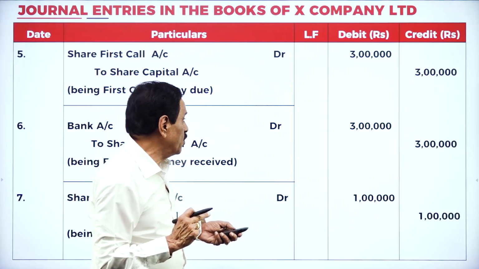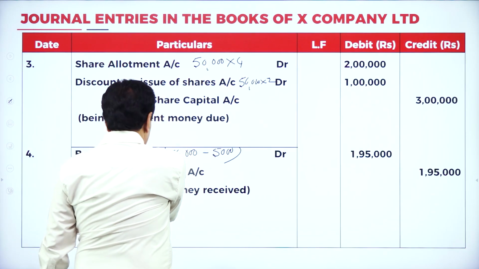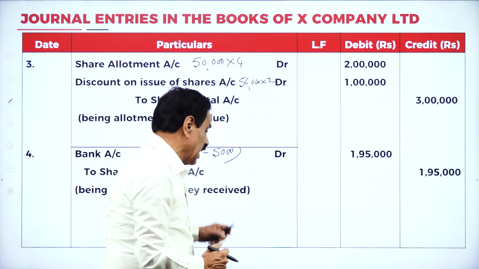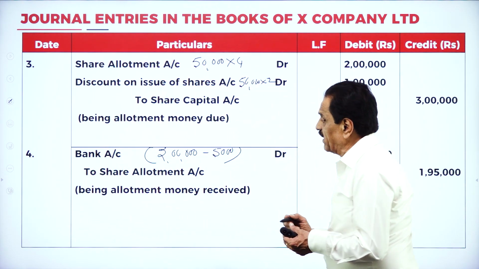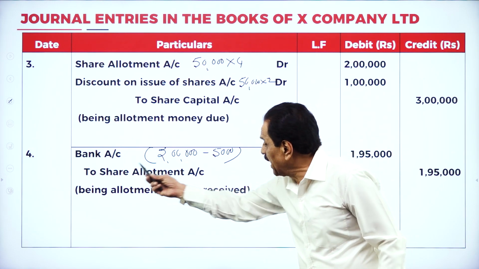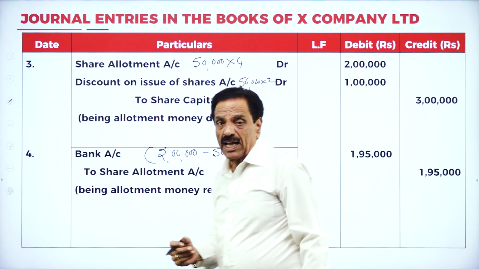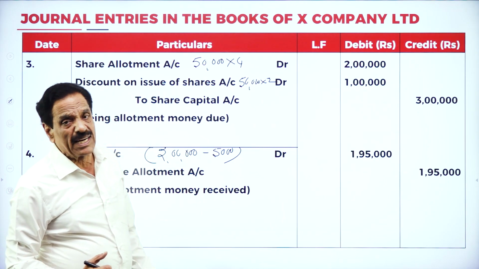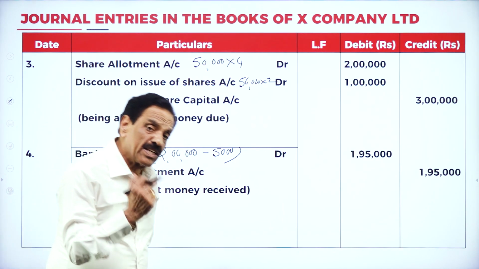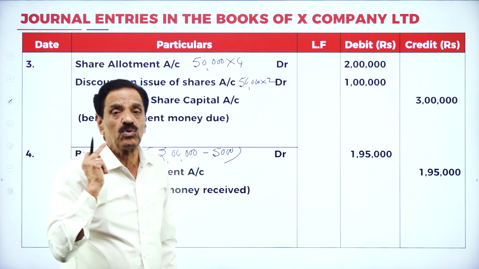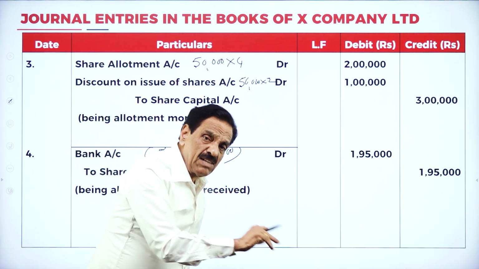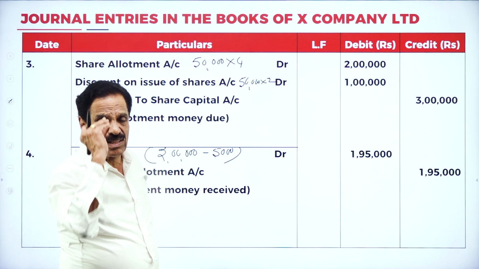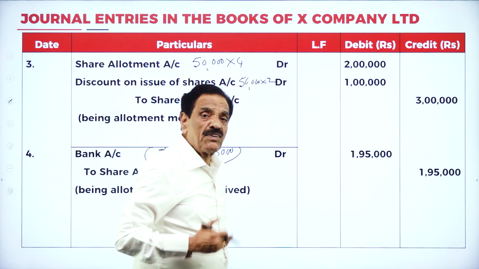That entry you are going to pass: bank account debit 1,95,000 to share allotment account 1,95,000. I think you understand. Then the due entry for the first call.